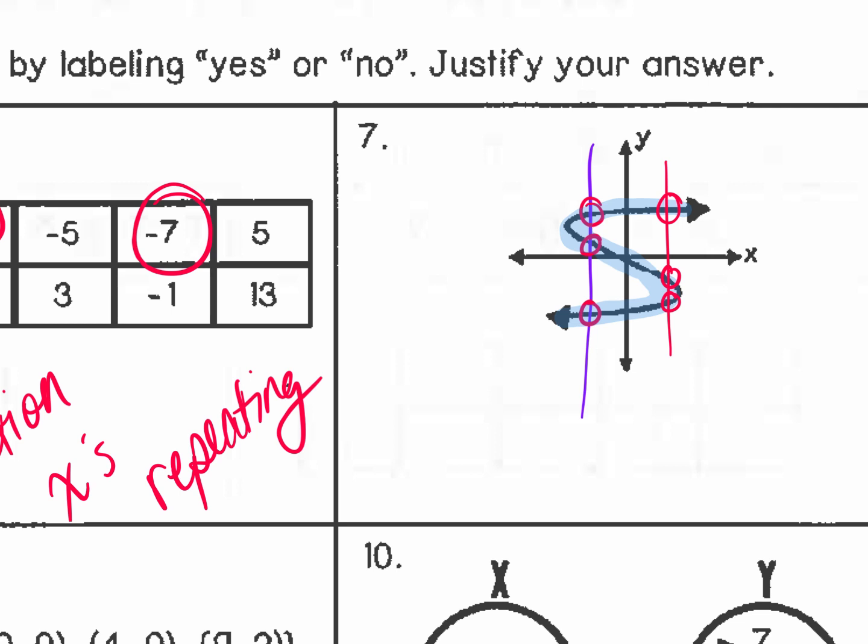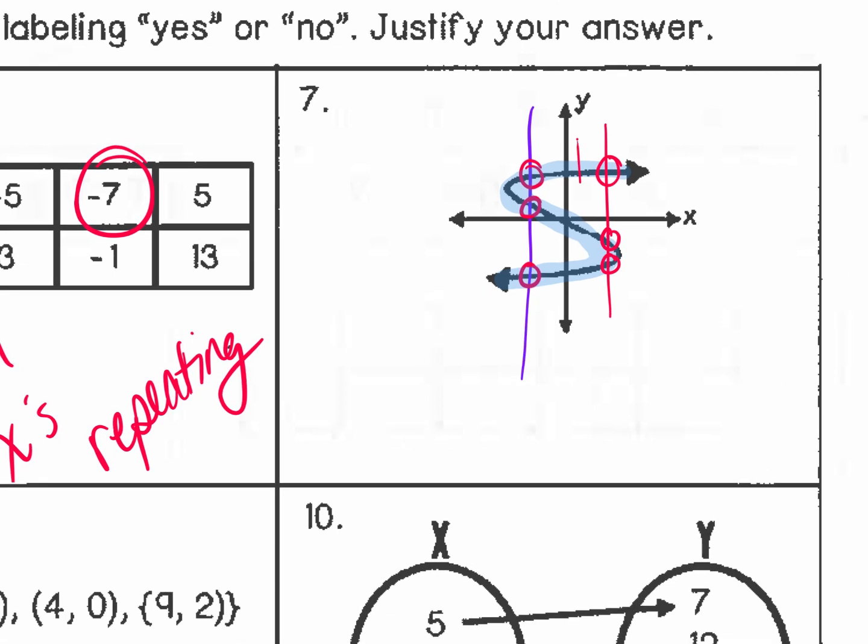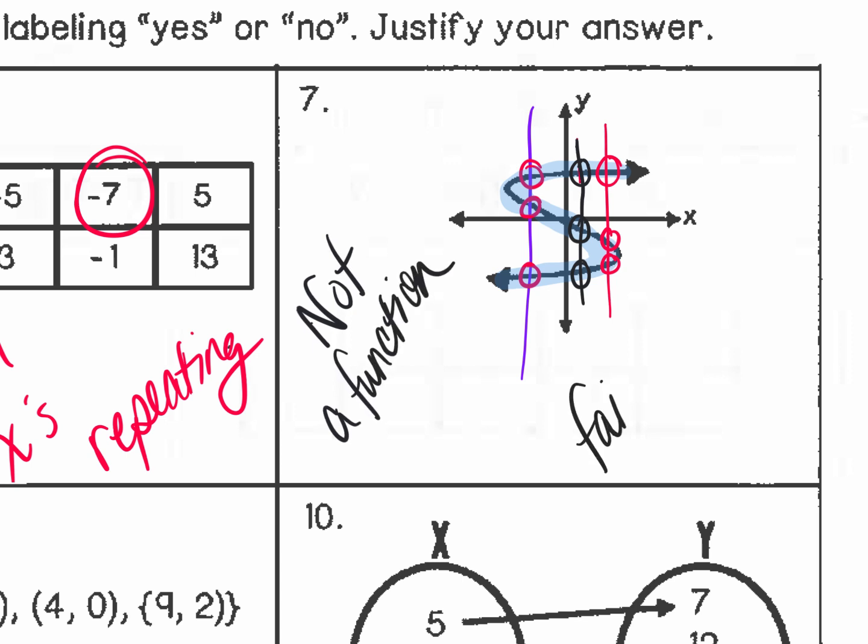Technical difficulties over here, don't mind me. We're going to put X's for repeating. It fails the vertical line test. So as I was saying, I could do even one closer, 1, 2, 3. This is not a function. It fails the vertical line test. If I was to mark out my graph on a table, I would see my x's repeating.